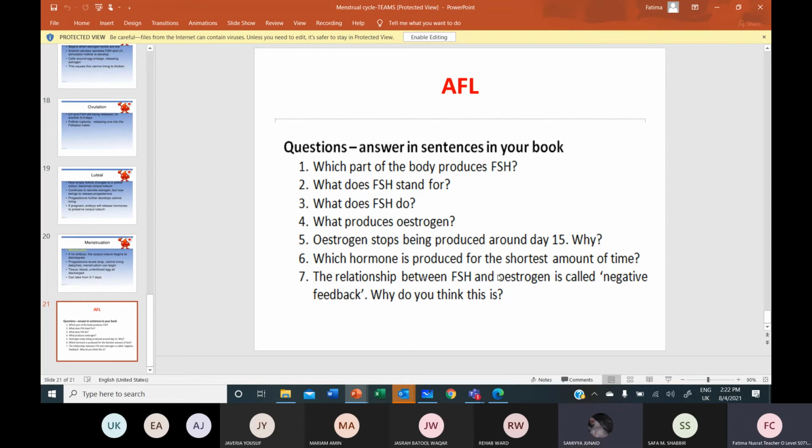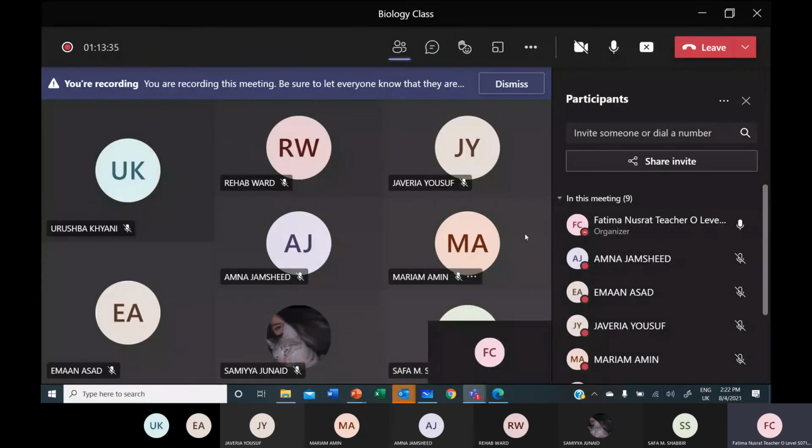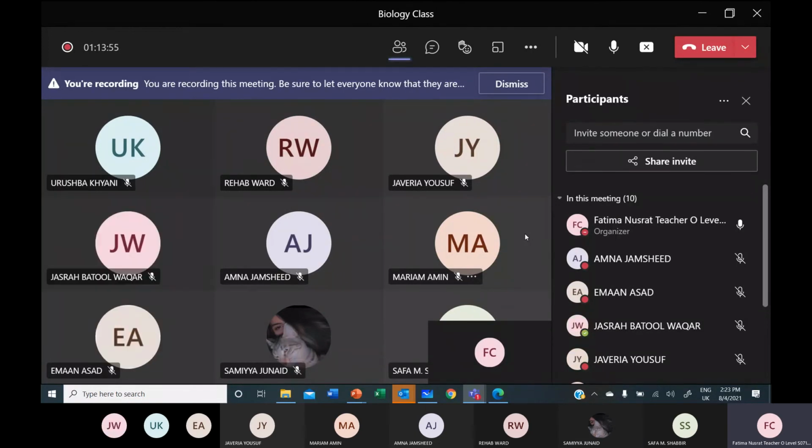Miss, I don't know the answer. FSH and estrogen are secreted in a way that when FSH is secreted, it stimulates the follicles to secrete estrogen. But when estrogen increases in concentration, it is going to inhibit FSH. Isn't it? A new cycle starts again with the release of FSH, which stimulates again the release of estrogen from the other ovary, with the formation of a Graafian follicle in the other ovary.